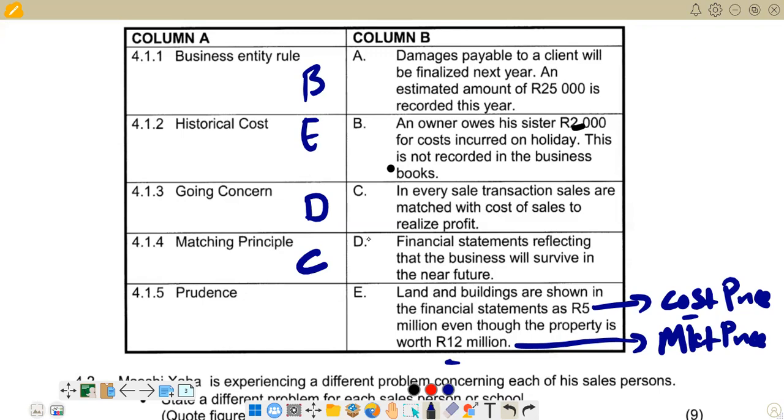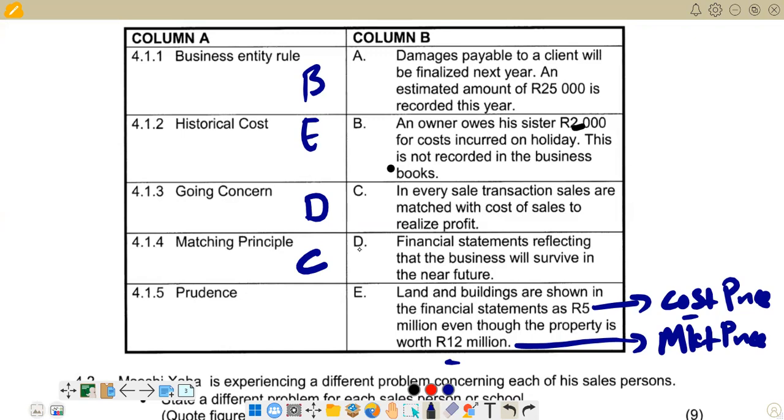It also goes on to emphasize that revenue is recorded when it is certain that we are going to receive that revenue. When it's uncertain that we are going to receive the revenue, we should not record it. And then expenses are recorded when it is probable. When it's probable that we will incur an expense, we can record that expense. So that's why we adjust for bad debts. For bad debts, we are saying we might incur an expense because this debtor might not pay, then we write it off. So we are trying to abide by the prudence principle. So this is what we have in terms of prudence.